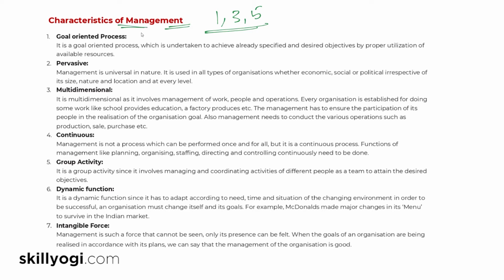So what do we understand by management? Management comes from the word manage, which means obviously to manage the resources or the people or the finances of a company. So these are the points which you can see here. These are the 7 points: goal oriented process, pervasive, multidimensional, continuous, group activity, dynamic functions, and intangible force.